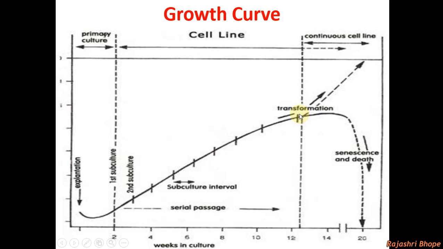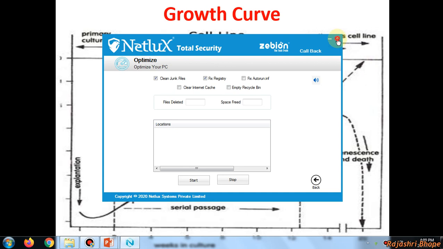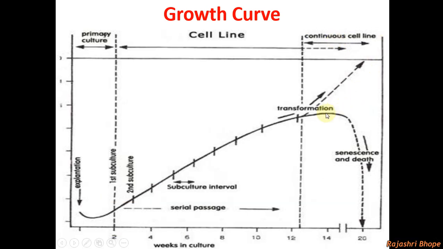Few cells are transformed, they grow continuously, they form continuous cell lines, and then few cell cultures will show senescence or they will die, since they have replicated for a specific number of generations. Animal cells replicate for 20 generations. After 20 generations they show death. Even if you subculture, even if you provide them fresh nutrients, those cells won't grow, they die.